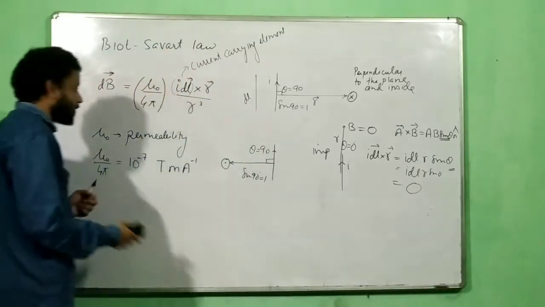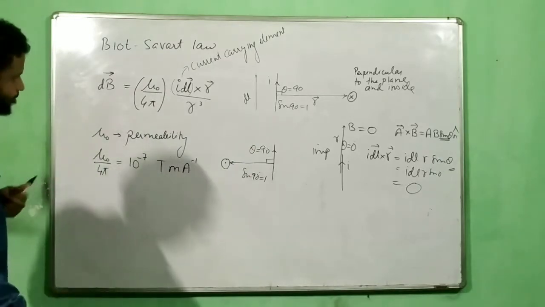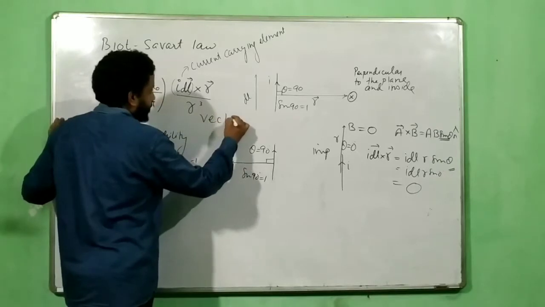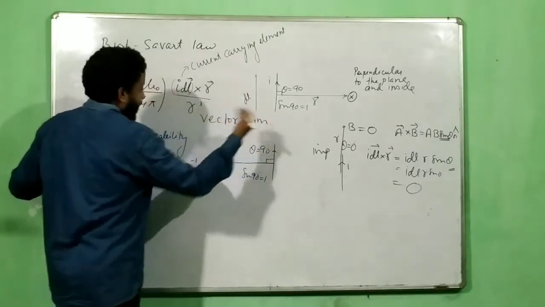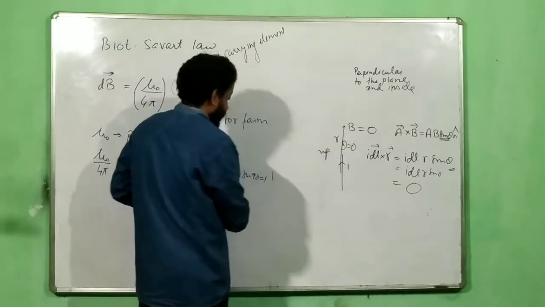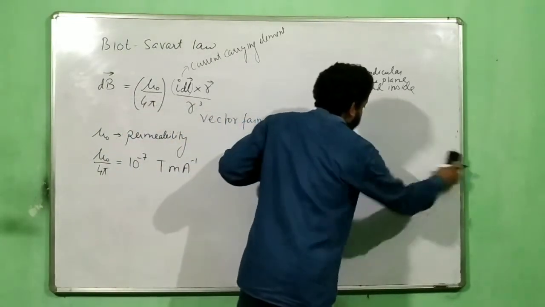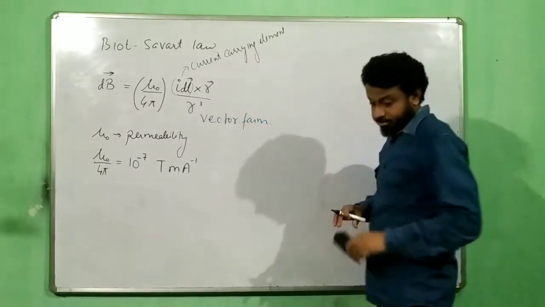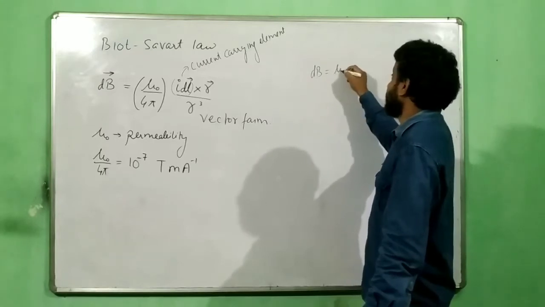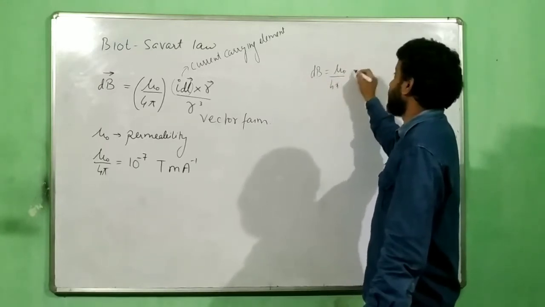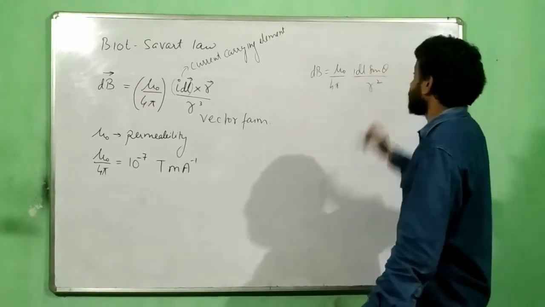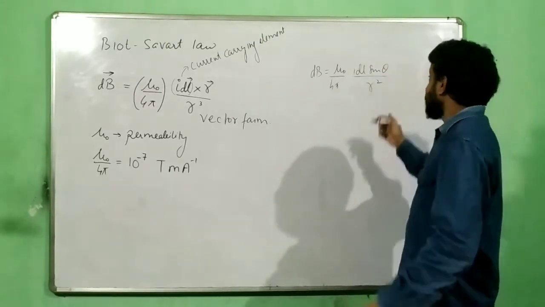This is almost done. Now the question is, this is the vector form, as I have already told you. How do we write the scalar form? I have almost told you how to find the direction. How do we deal with the magnitude form? The magnitude form is like this. From the vector form, this will be equal to mu naught by 4 pi I dl r sine theta, divided by r cube.